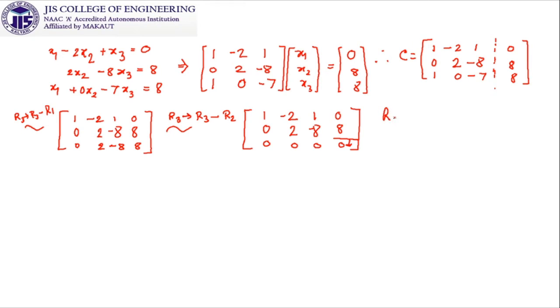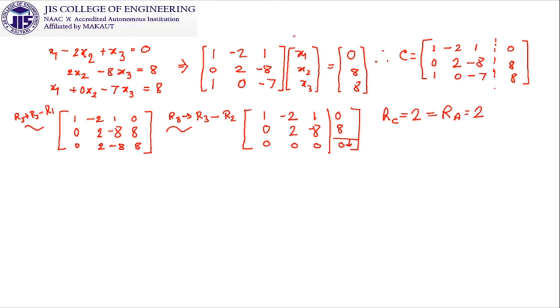So we get the rank of C is equal to 2. And if we observe the matrix A, the coefficient matrix, the rank of A is also 2, and they are equal. So it gives us the information that it is going to be a consistent system. But what type of consistency is it showing? Look at this.